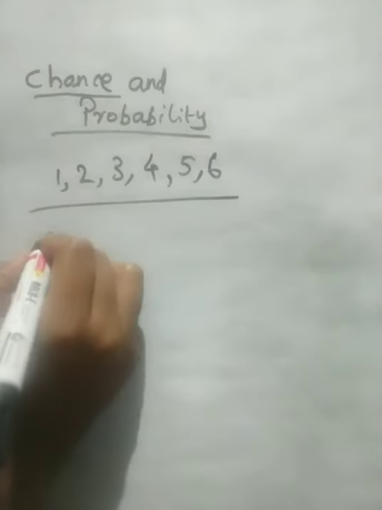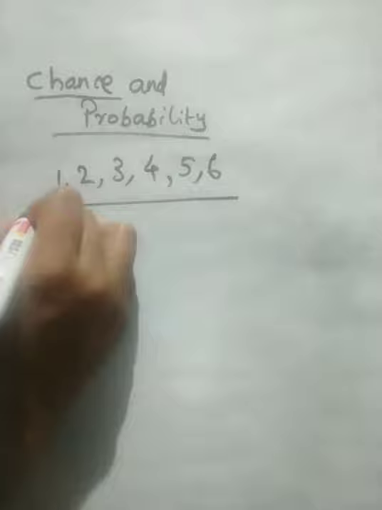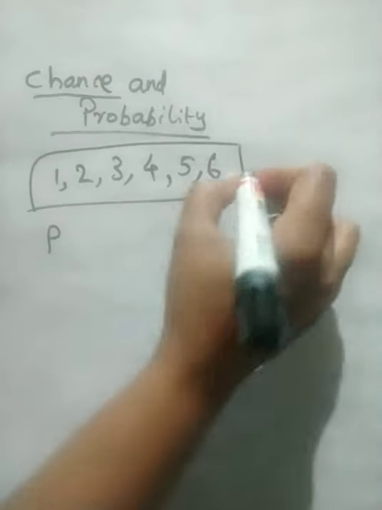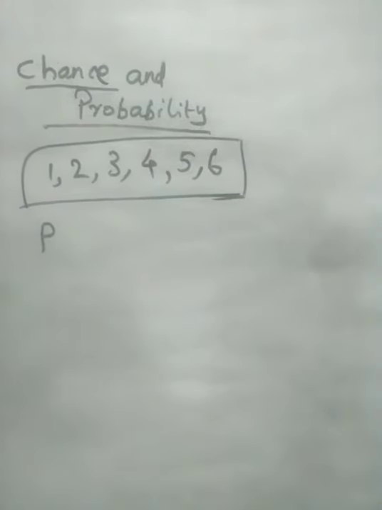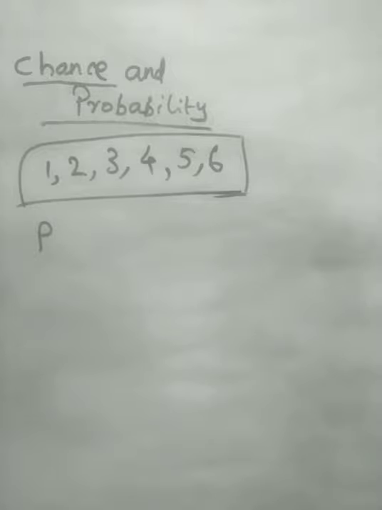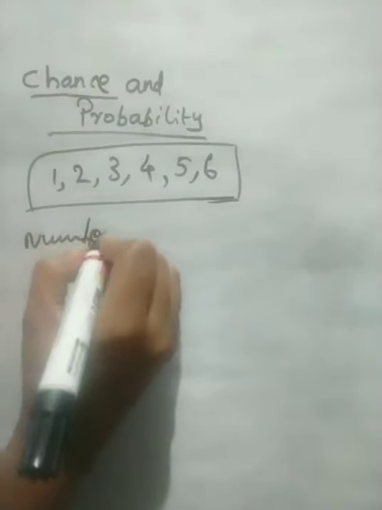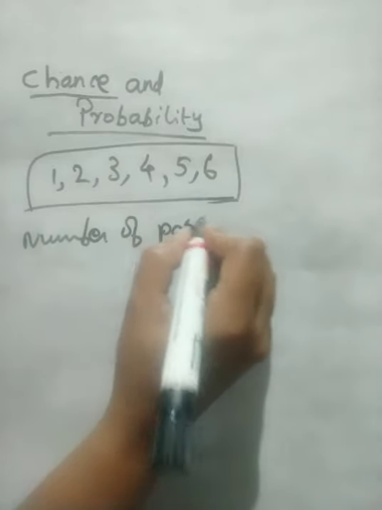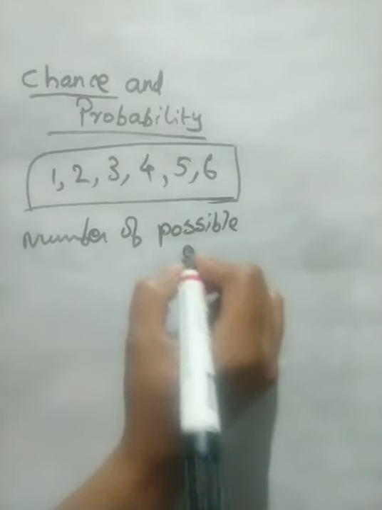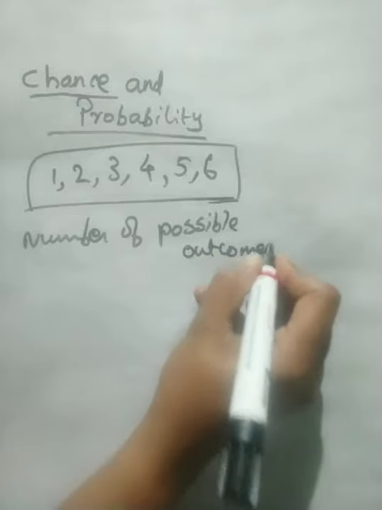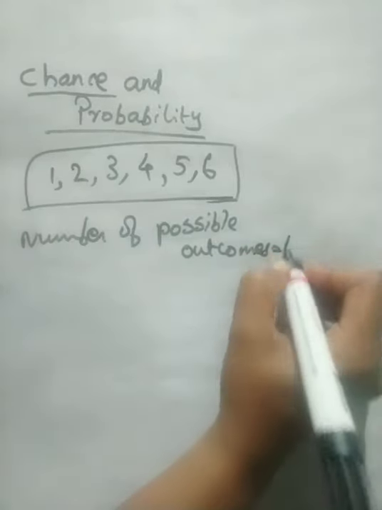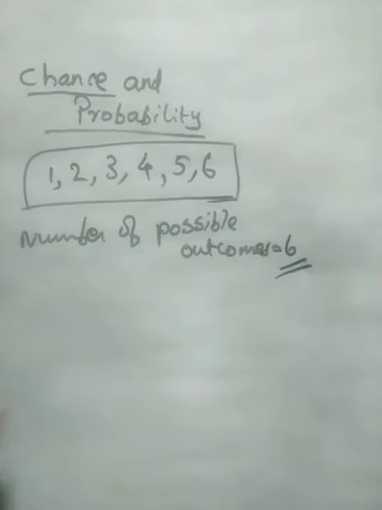So total, how many are there? 6 outcomes are here. So the number of possible outcomes, total outcomes, is 6.